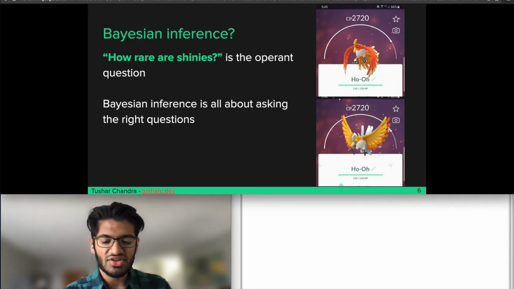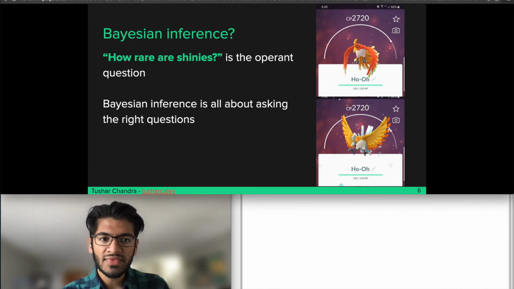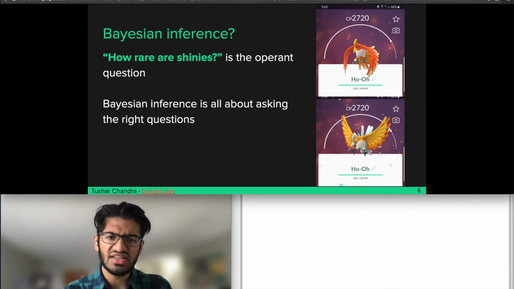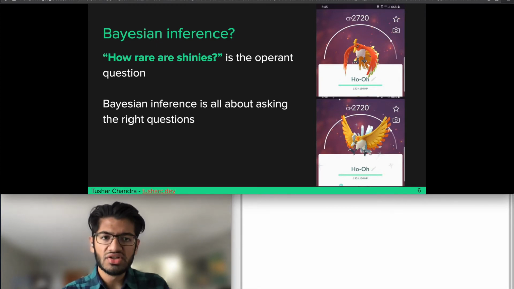You may be wondering how this relates to Bayesian inference, and one of the things that I'm going to try to drive home is that Bayesian inference is about asking the right questions. Once you ask a question, you can make a hypothesis, you can try and guess what your plausible answers to that question might be, and then importantly, you can collect data to answer that question and build models to try and get closer to an answer. We'll never be able to answer the question of how rare are shinies exactly unless we have access to the game developer's code or if they tell us. But as just normal players, we can make hypotheses and collect data about it.